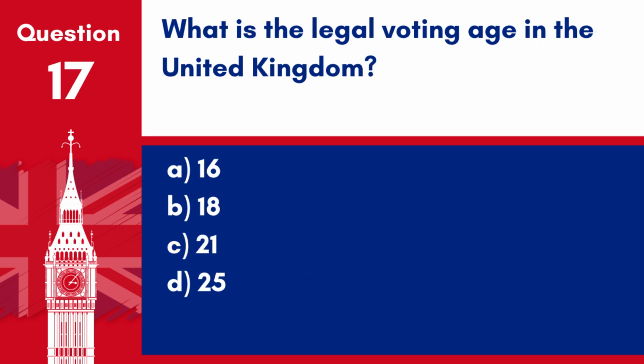Question 17. What is the legal voting age in the United Kingdom? A. 16. B. 18. C. 21. D. 25. Answer: B. 18. The legal voting age in the UK is 18.